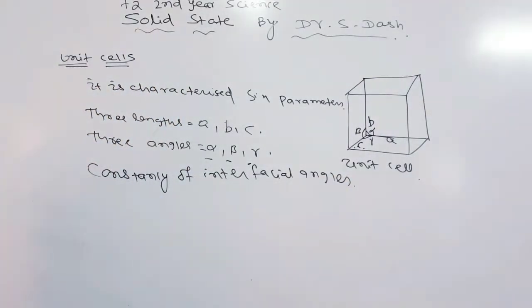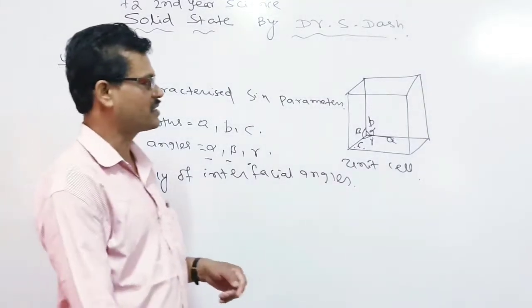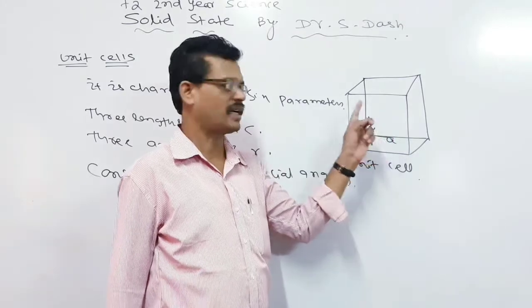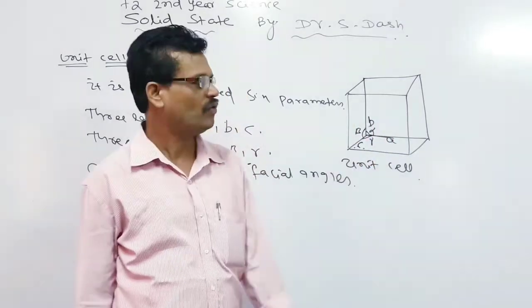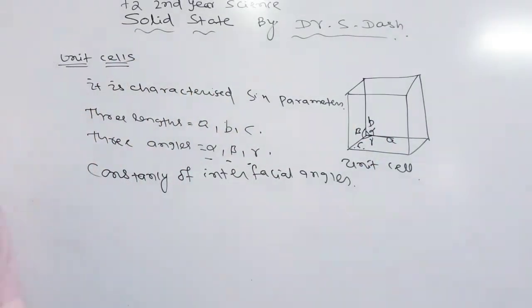This is a rule known as the law of constancy of interfacial angles. That means for a particular solid, the angles alpha, beta, gamma remain the same in every way.